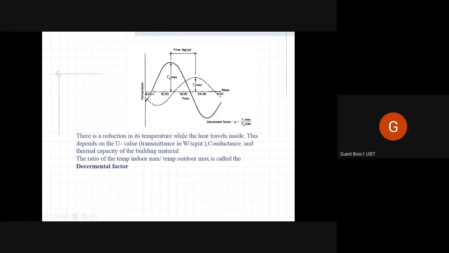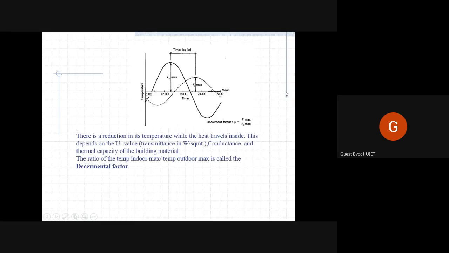And then at 6 it is average, and then it rises to its highest during afternoons, and then it comes to its lowest again at 4 or 5, and so on. This is the periodic cycle. See this sine wave, this is the trough and then the crest.